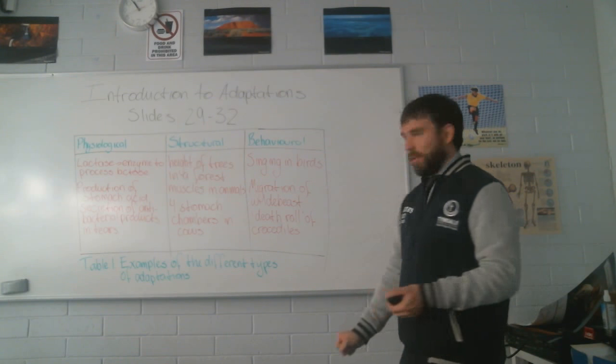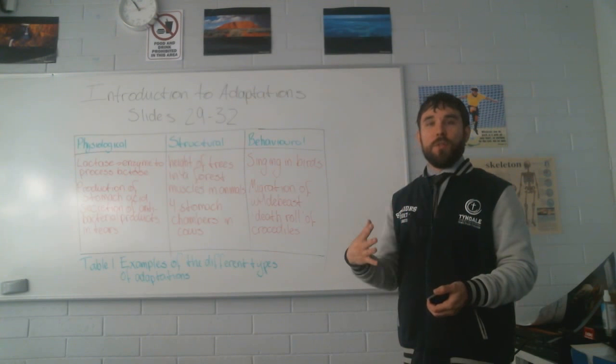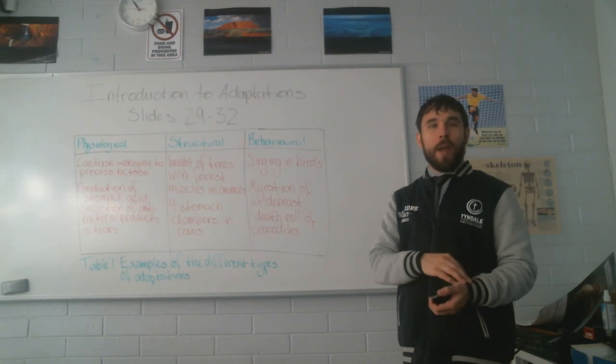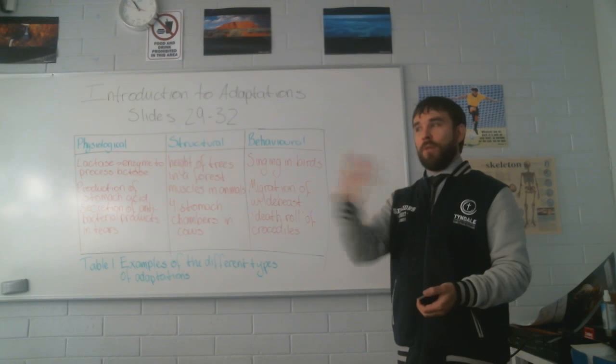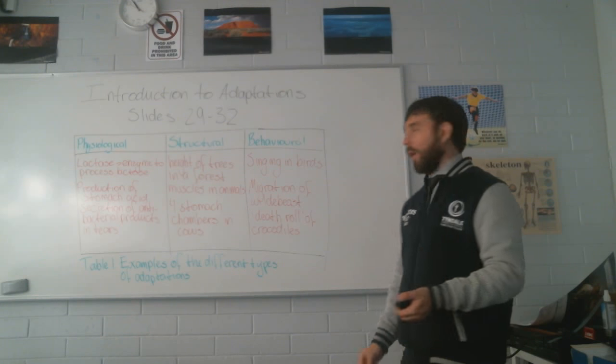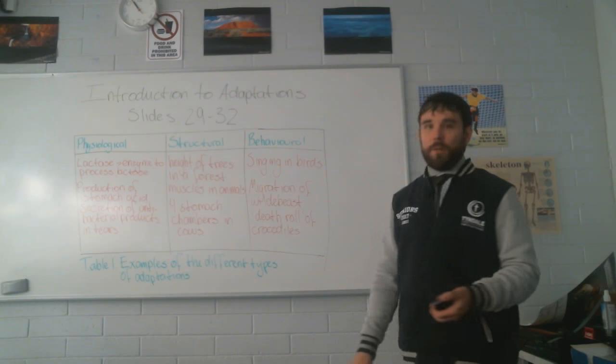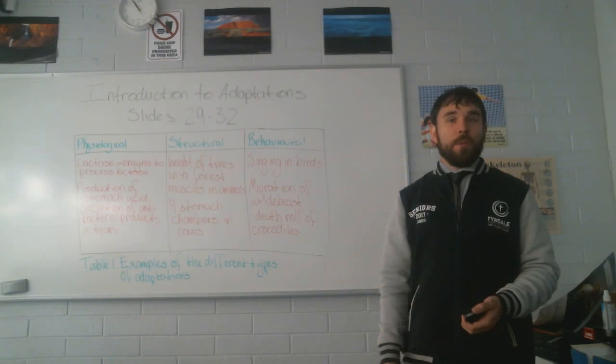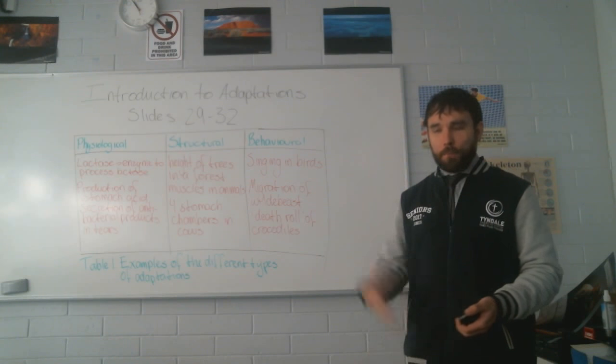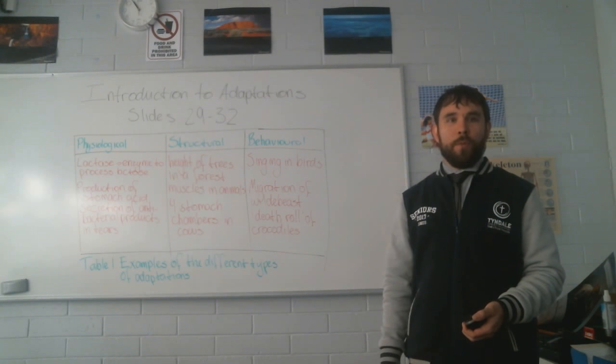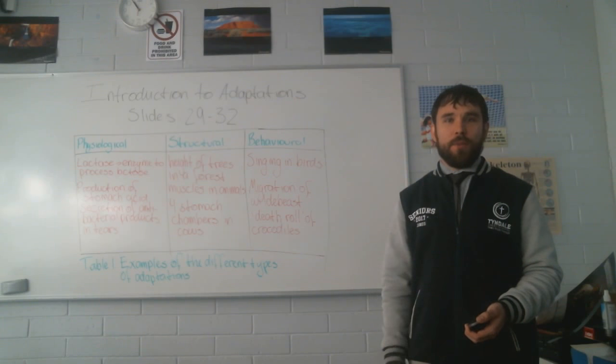Migration of wildebeest, so this is obviously to do with a seasonal change. The water or the rain reduces in one area, the grass dies off, the wildebeest move on to an area with more grass. And then lastly, the death roll of crocodiles. It helps them to, well, they drown their prey so that they're able to consume it more easily. It's very difficult to eat something if it's wriggling around.